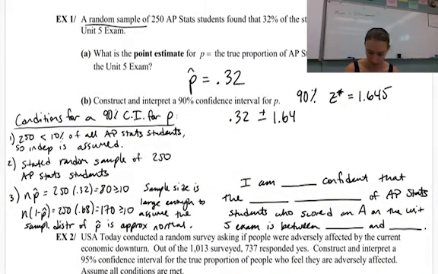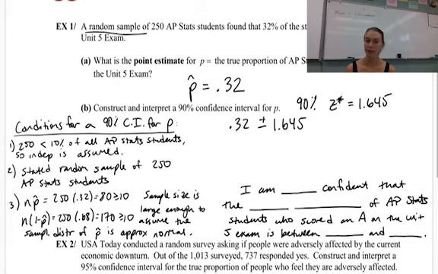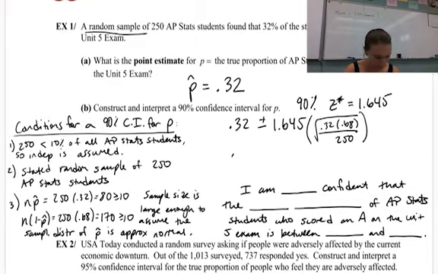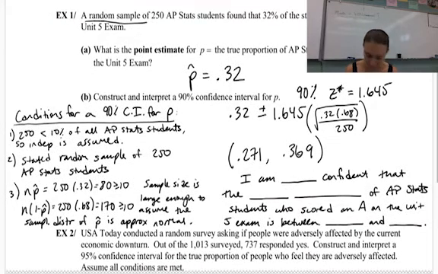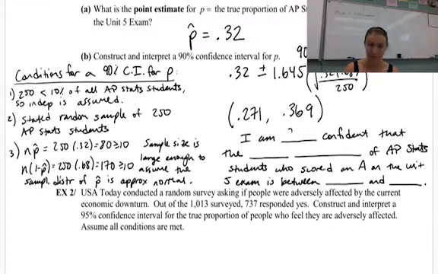So I'm going to put that in there. So 0.32, our p hat, plus or minus our z critical value times the square root of p hat 0.32 times 1 minus p hat 0.68 divided by our sample size of 250. Well, we can plug that in our calculator. So we get the interval from 0.271, which is 0.32 minus our margin of error, all the way to 0.369, which is 0.32 plus our margin of error.